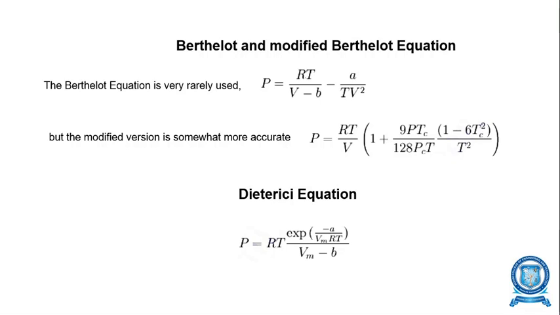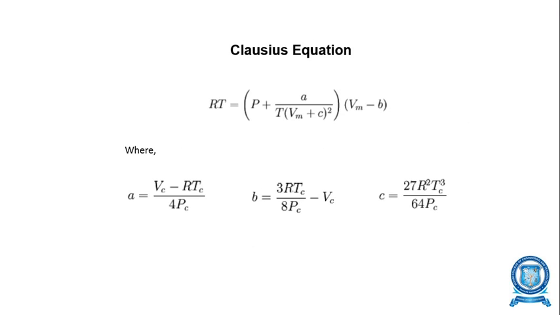Vm represents the molar volume. Wherever we are using the molar volume, we write Vm divided by Vm minus B. Then the Clausius equation that has been shown: RT is equal to P plus A divided by T into (Vm plus C) the whole square, into Vm minus B. Here the parameters A, B, C are three different constants that are given.